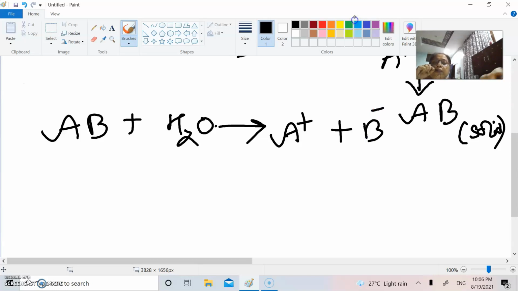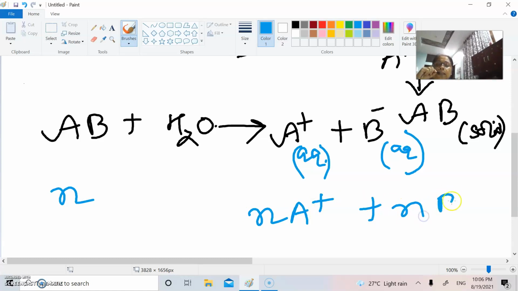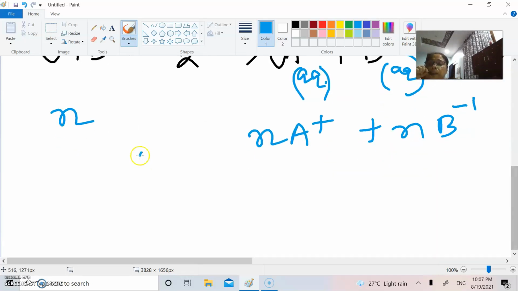Now there is a difference in this ionization, that when you put them in water, immediately they are called aquated cation and aquated anion. Suppose you have n number of AB molecules, and after dissociation you have n positive ions as well as n negative ions, then we say that the whole AB is completely dissociated, or that the whole AB completely goes into the solution, or this substance AB is soluble in water.